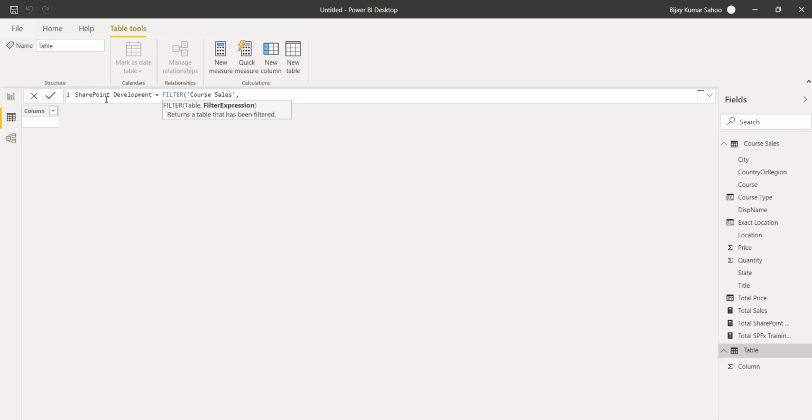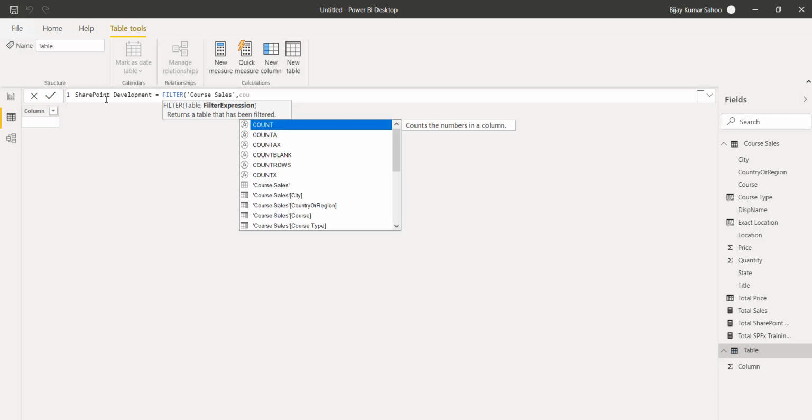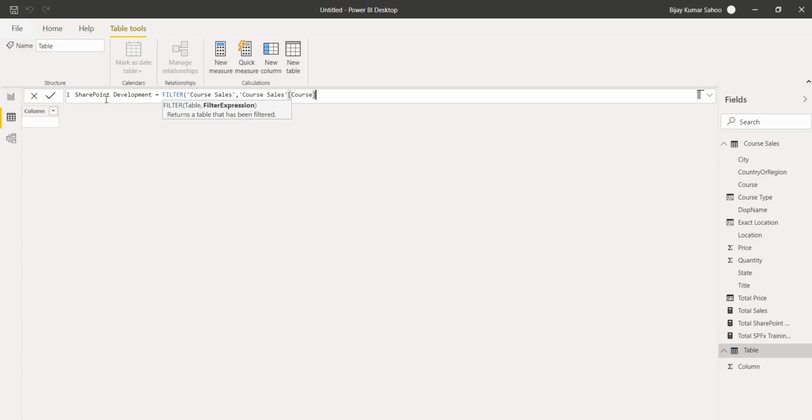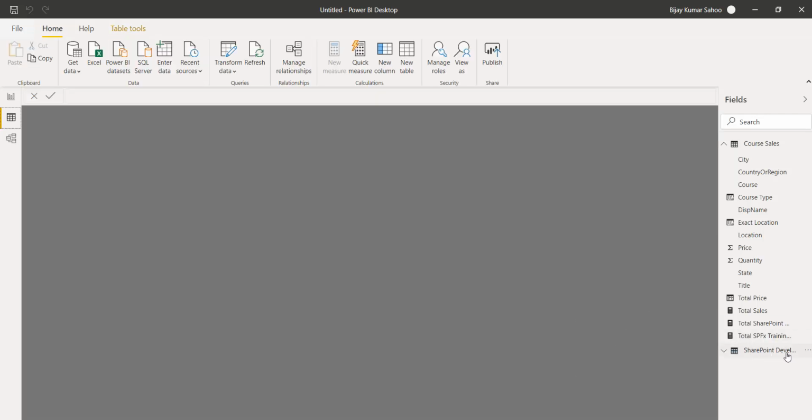In this case, if the course column equals SharePoint development training, and the moment I click on enter, you will see it created another table.